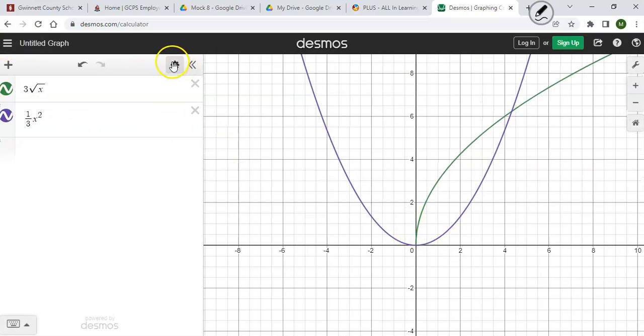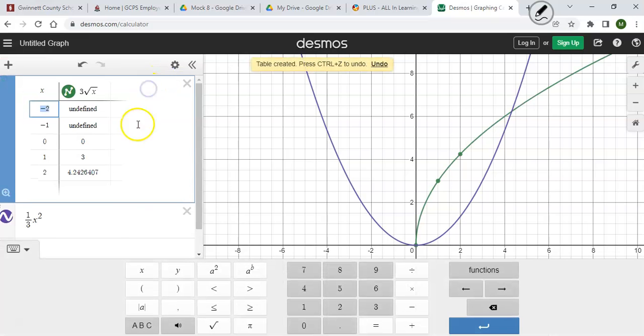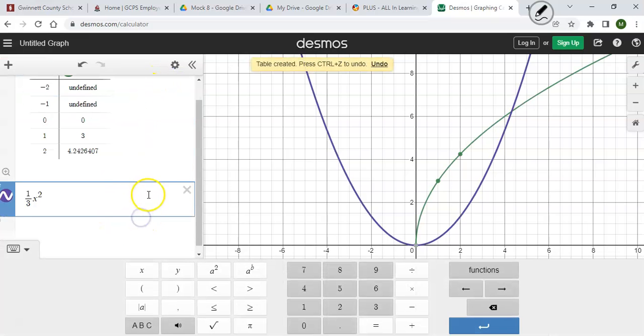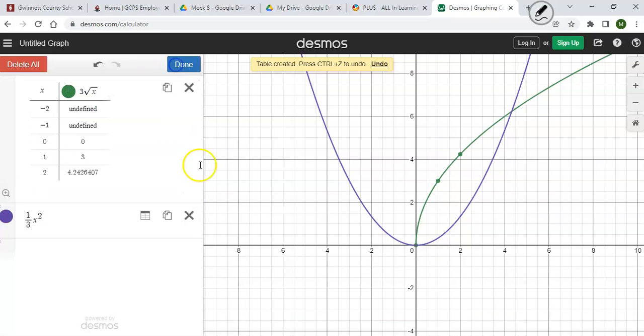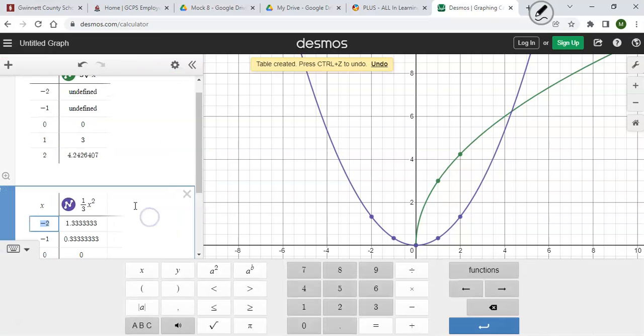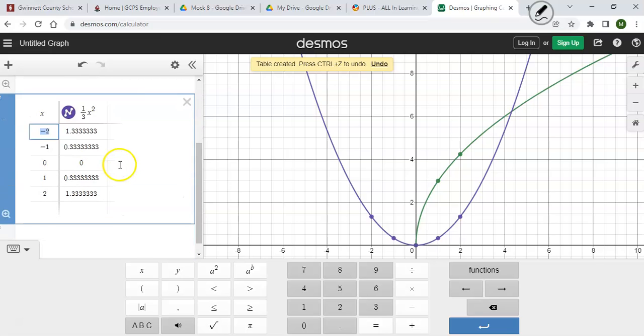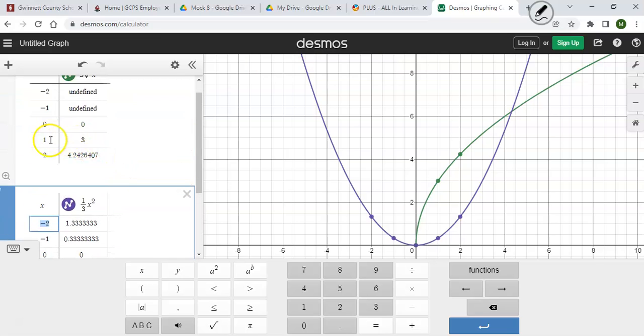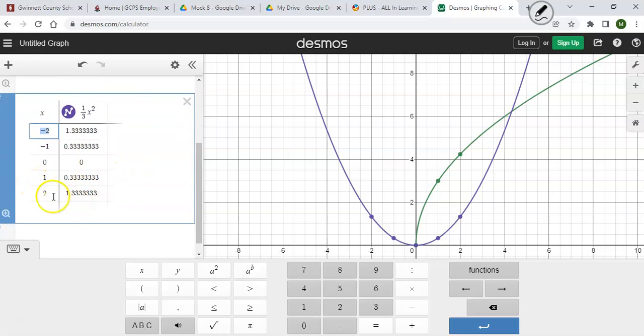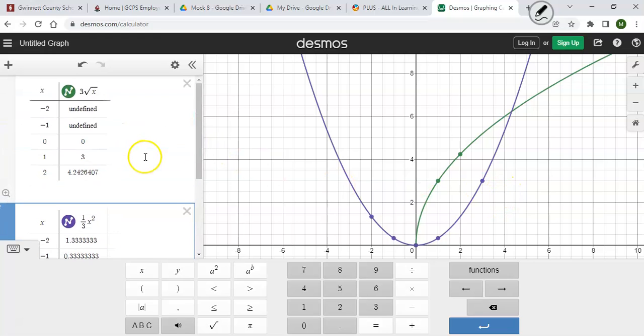Let's double check it with our table function again. I'm going to put my table in down here as well. At 0, 0, that works. Let's look at 1. At 1 is 3, so let's put 3 in here. Is it 1? No, at 3, it's 3. Y'all see that?